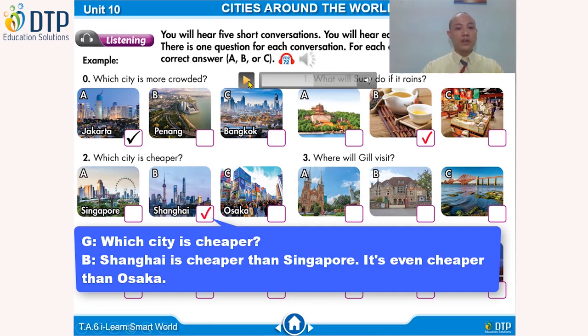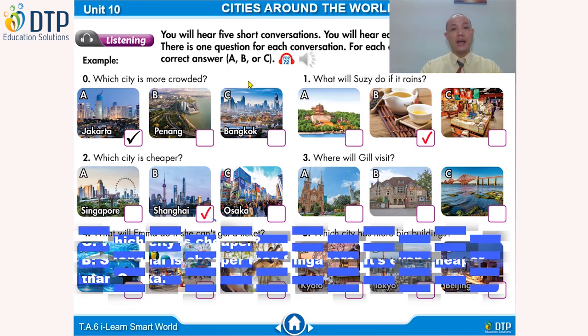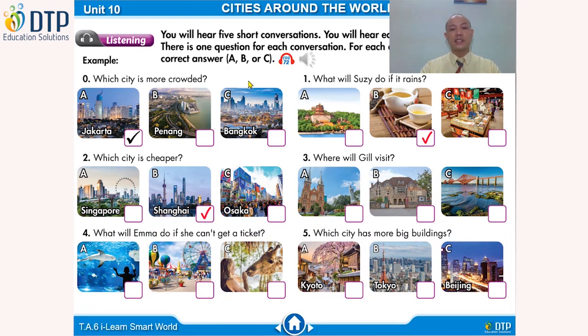So you will hear the boy say, Singapore is hotter than Shanghai, but Shanghai is cheaper than Singapore and even cheaper than Osaka. So the correct answer is Shanghai is cheaper than Singapore and Osaka. Number 3, where will you visit? So you have A is a cathedral, B maybe a palace, and C a bridge. So you will listen and choose the right place.